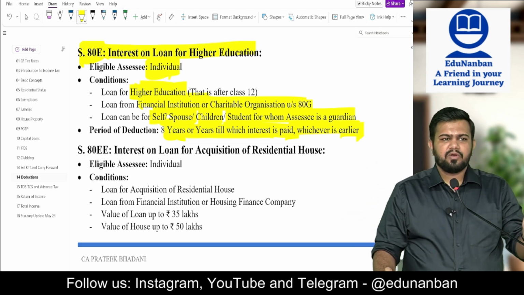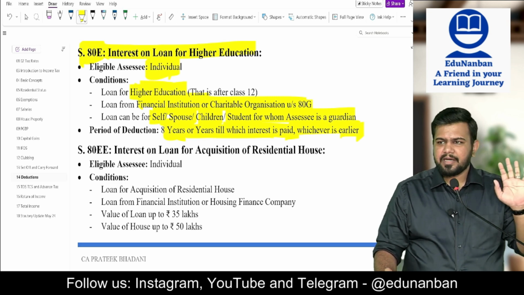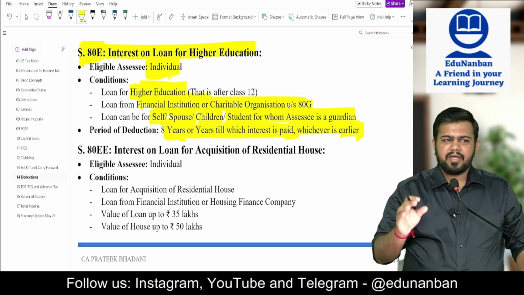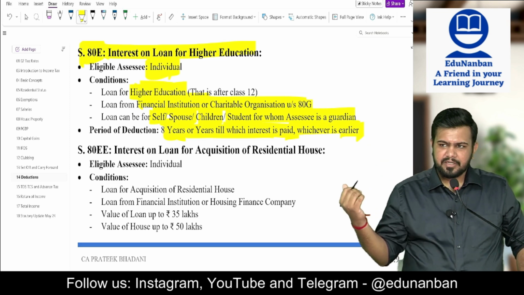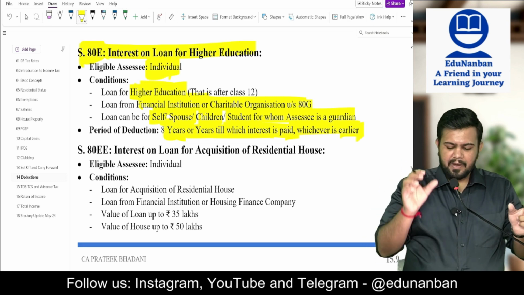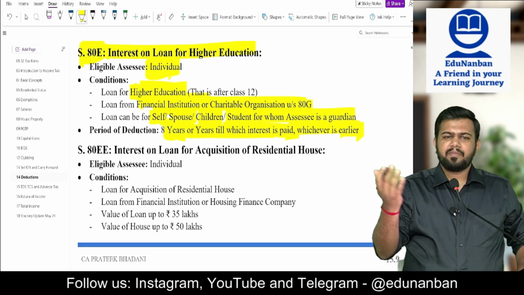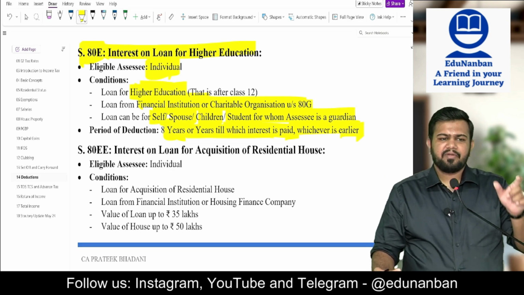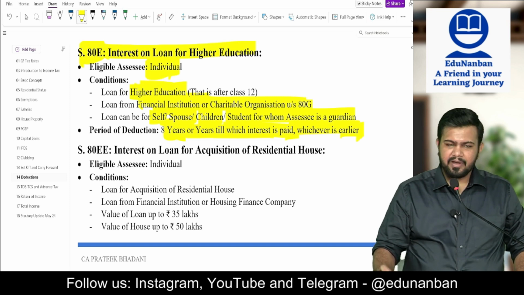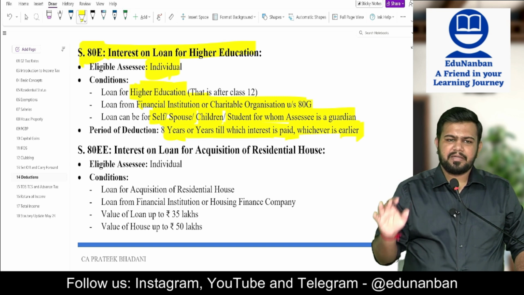This education loan should be for the purpose of higher education. Higher education means after 12th standard, that is college education. For college education, if you are taking loan, then interest on such loan can be claimed as deduction. This loan should be taken for whose education? For individual, spouse, children, or student for whom the assessee is a guardian. Loan should be taken from whom? Either from financial institution or from charitable institution. For what maximum period is this interest allowed as deduction? Maximum 8 years.